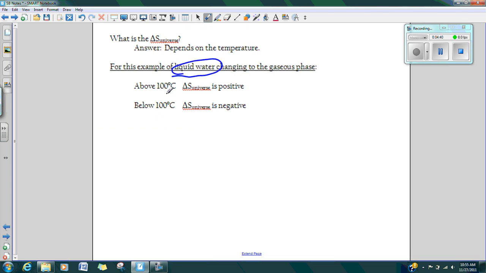Well, if I'm above 100 degrees, it's going to change from a liquid to a gas. That should make sense to you, that I'm going to create positive entropy. If I'm below 100 degrees Celsius, I'm going to be taking something from the gaseous phase to a liquid. I'm going to be condensing it. I have less positional probability here, so that means my change in entropy is going to be negative. So again, it is caused by the heat flow.